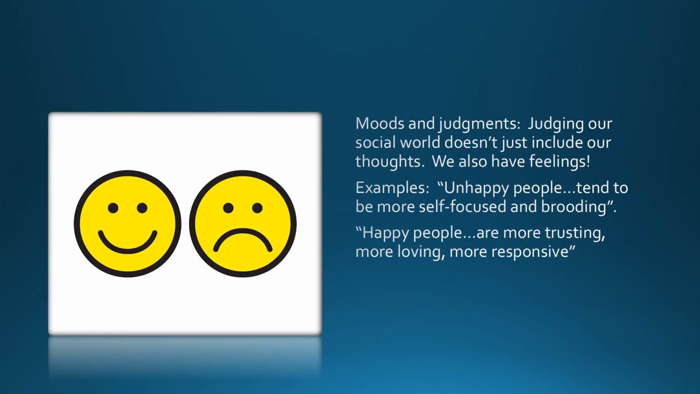Moods and judgments. Judging our social world doesn't just include our thoughts, which is mainly what we've discussed so far. We also have feelings. Unhappy people, according to the textbook, tend to be more self-focused and brooding. And happy people are more trusting, more loving, more responsive. So again, we see that our thoughts and our feelings and our behavior are all connected. They all affect each other.